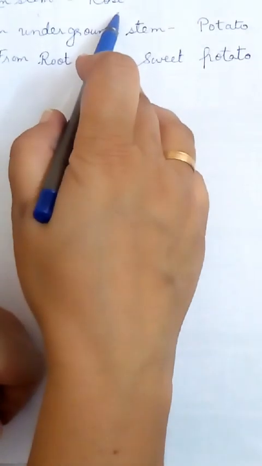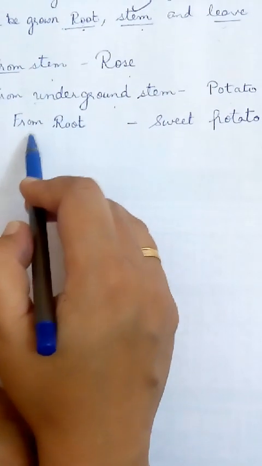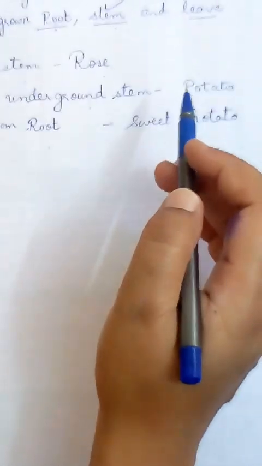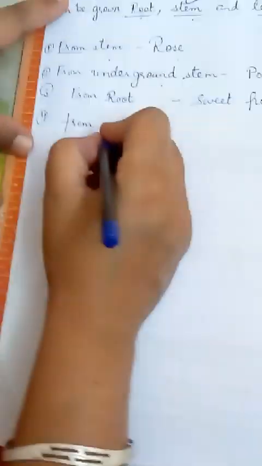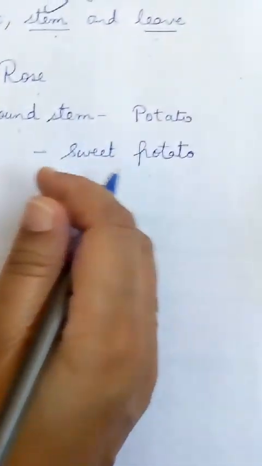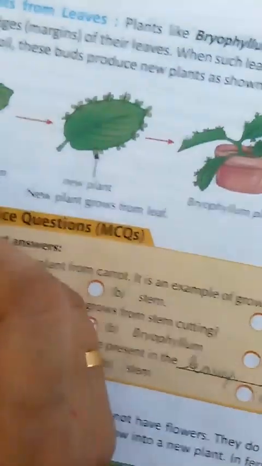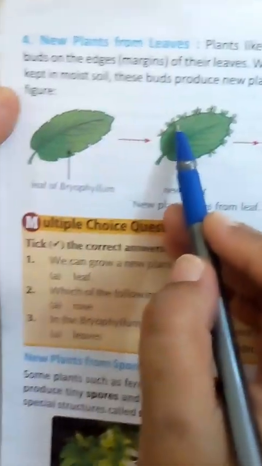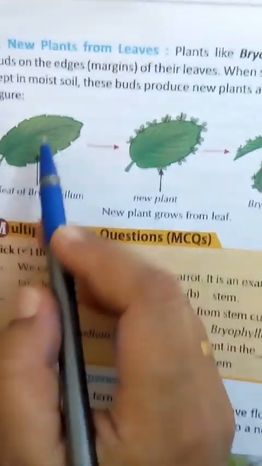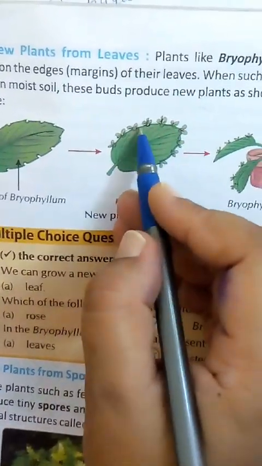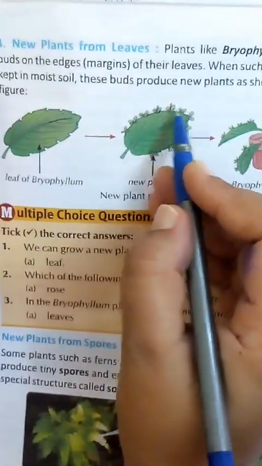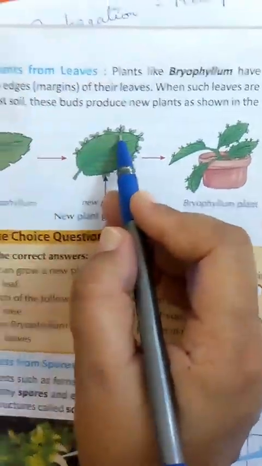From stem, this is rose, and from underground stem, potato, as I have shown you. Then from root, sweet potato. And the fourth one is from leaves. New plants can be grown from leaves. See here, these are leaves of Bryophyllum. At the edges, these also have small buds. A new plant will grow from these small buds.